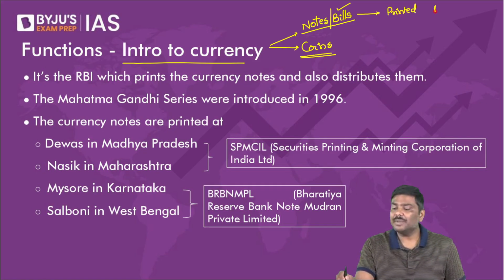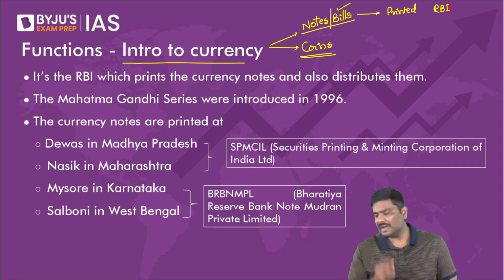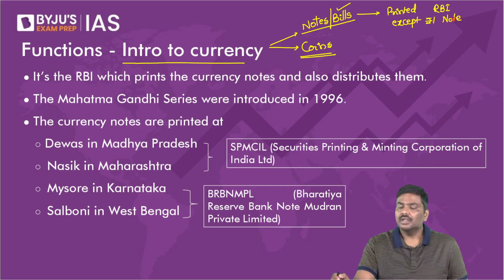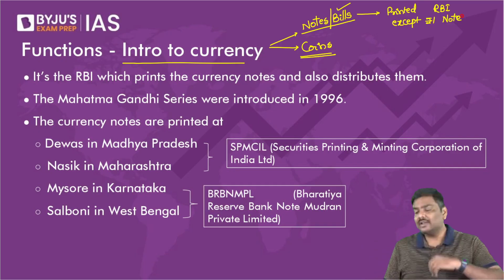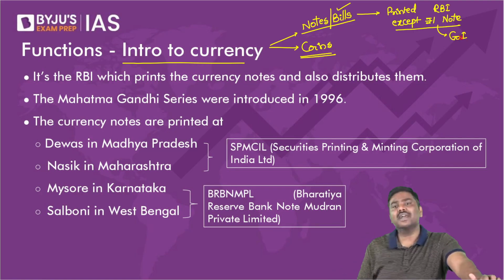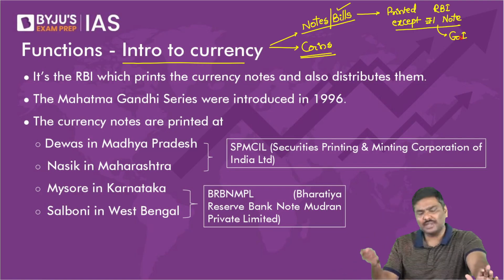Currency notes are printed by RBI except 1 rupee note. Now, why is 1 rupee note not printed by RBI? 1 rupee note is actually printed by Government of India, specifically the Finance Ministry.